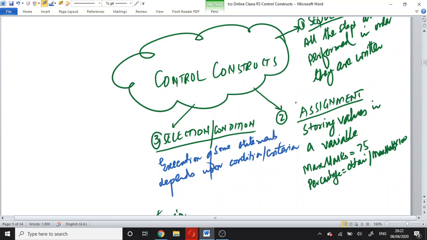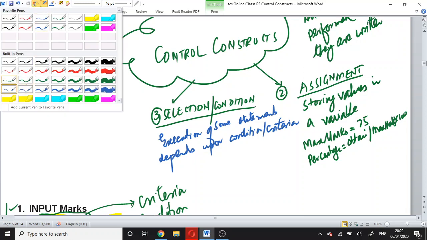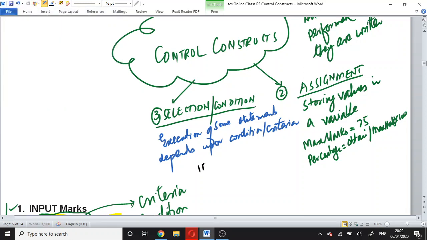We have two different types of selection statements. Number one is known as if, then, else, and if. Number two is case of, otherwise, and case. We have two different types of selection statements.